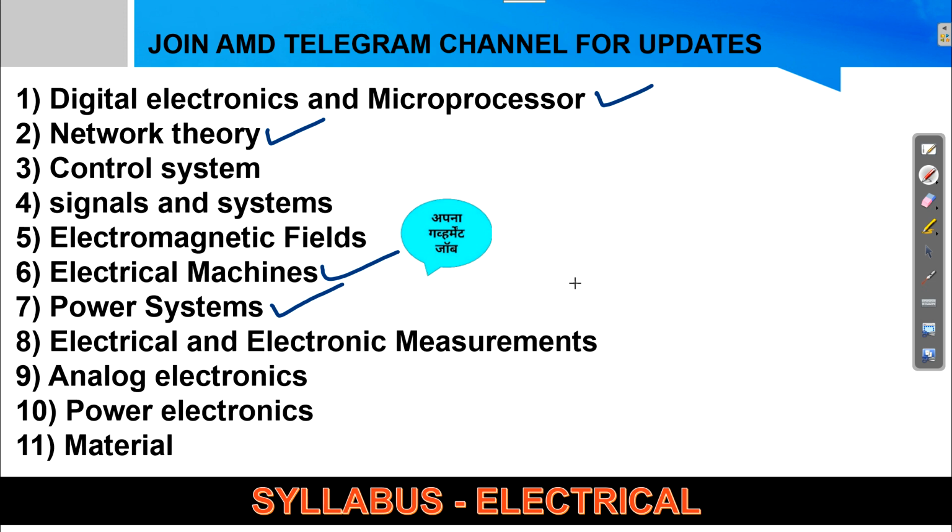Okay, network theory always has lots of weightage in atomic energy exams, so that's why network theory is the fourth priority. And then fifth, you can say, is measurement. Okay, so definitely you need to study all these subjects, but these 5 subjects will have more weightage, so just focus and don't skip any topic from these 5 subjects. Try to cover the whole subject.